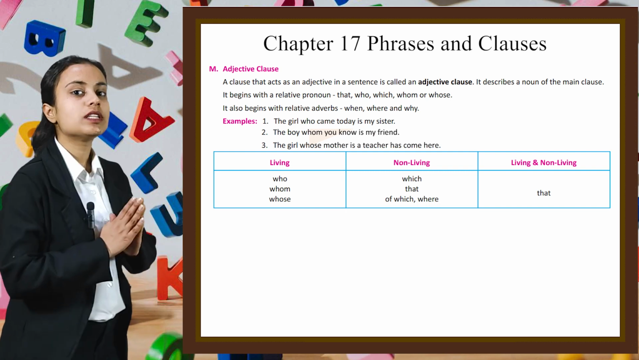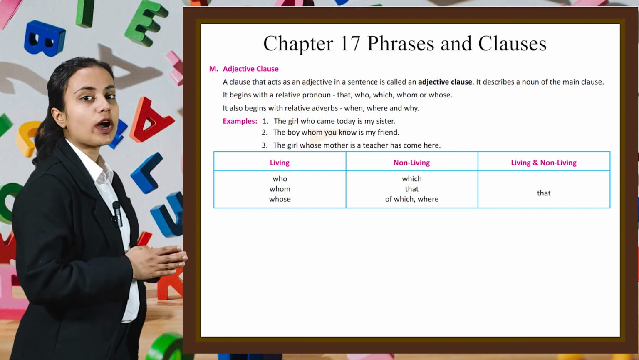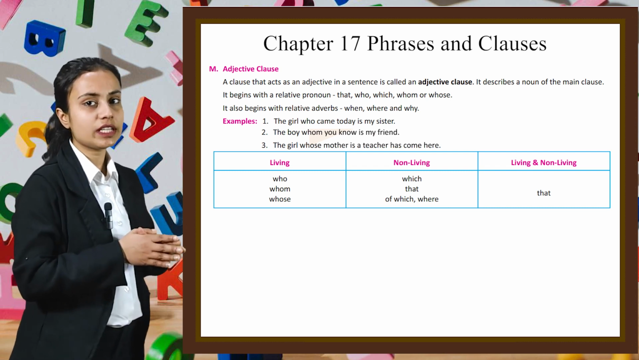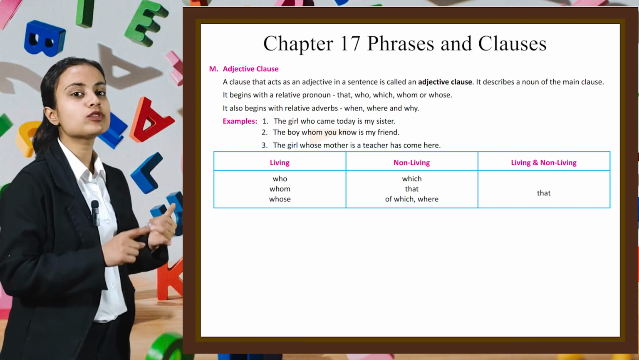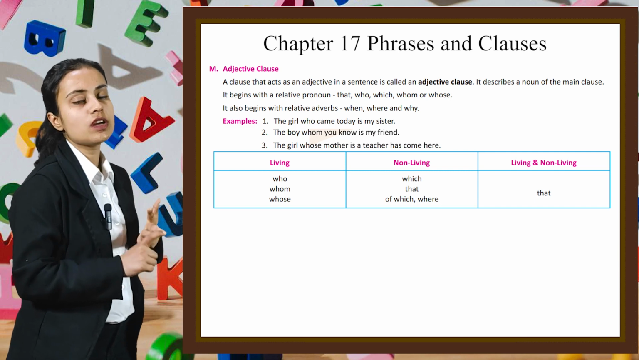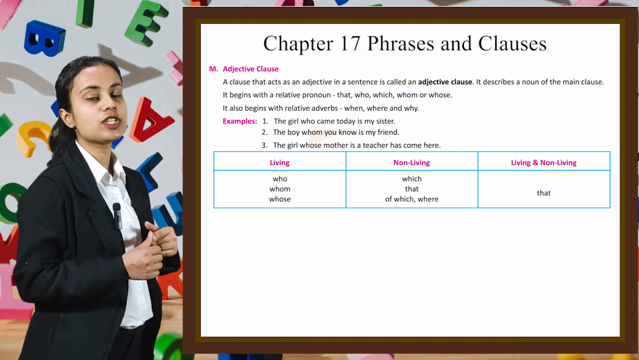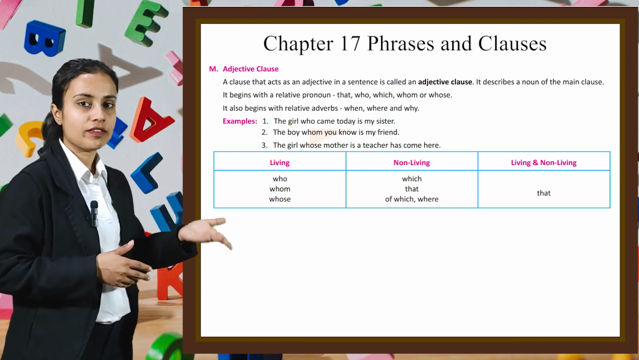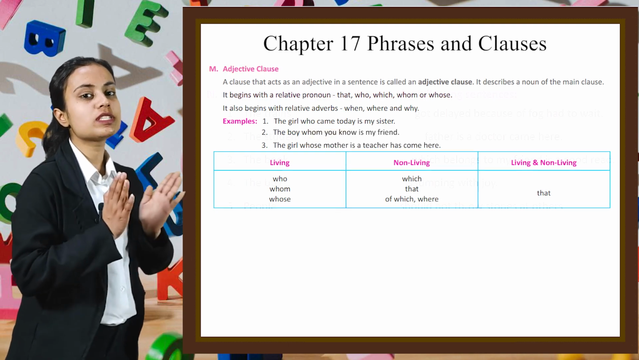For example, the girl who came today is my sister. Second one is, the boy whom you know is my friend. The girl whose mother is a teacher has come here. Now, for living things, we can use who, whom, whose. For non-living things, we can use which, that, of which, where, and the word that we can use for both living and non-living is that. Now, related to these concepts, let's do some questions.